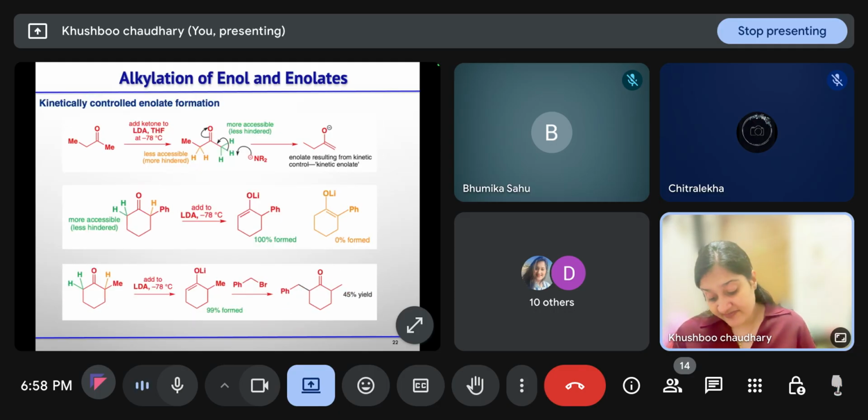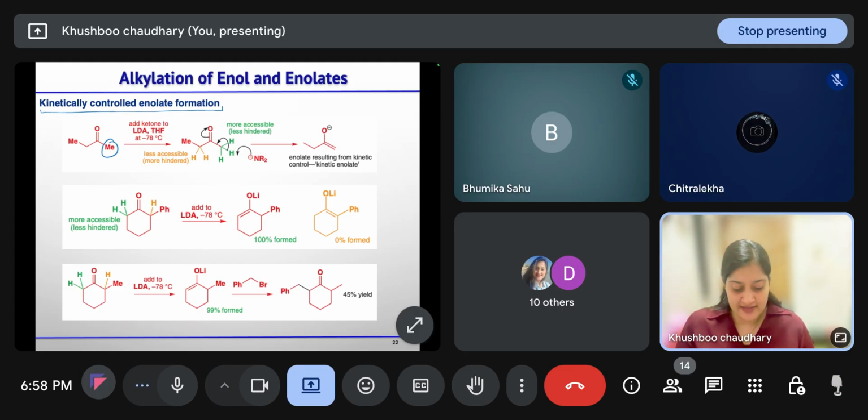Then when can we form the kinetically controlled enolates? If we are using bulky bases, KH is a small base, so it can form the more substituted side enolate. But if you are using LDA, LDA has two bulky isopropyl groups, so it can't take a proton from the more substituted side. In this case we get the less substituted enolate, which is the less stable enolate, but it forms faster.